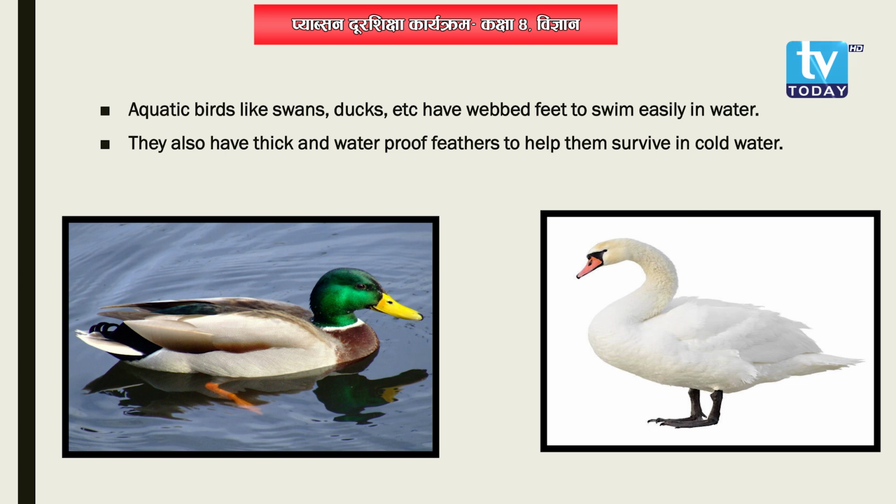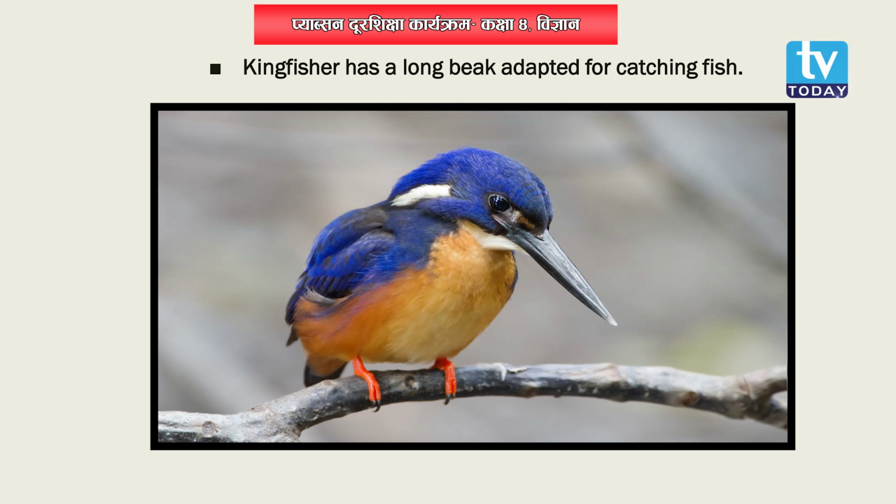Alright, and now moving on to the final point, that is kingfisher. Have you heard the bird's name, kingfisher? Well, it is also a kind of bird. It is also counted as an aquatic bird, okay. It is also found nearby the sources of water, and it has a long beak. Its legs are short, but the beak of the kingfisher is long. Why? Because the beak of the kingfisher is also adapted for fishing.